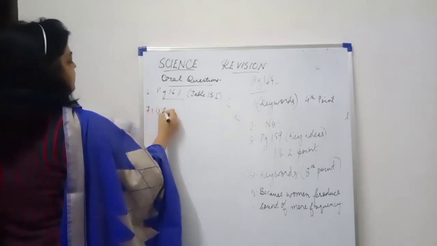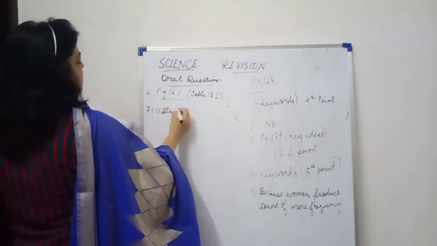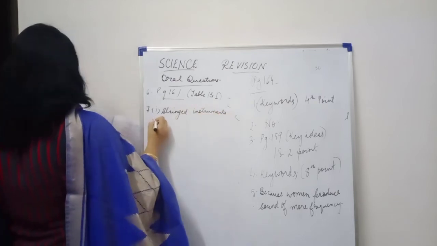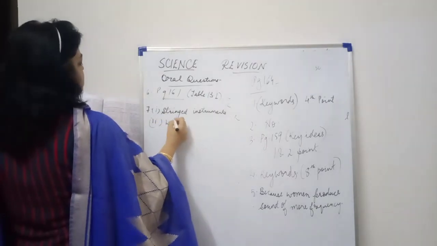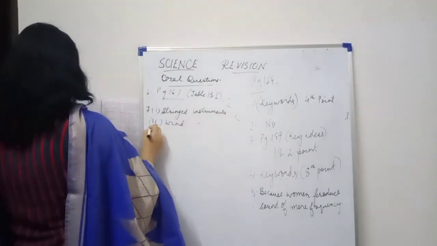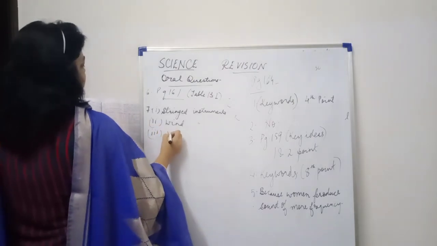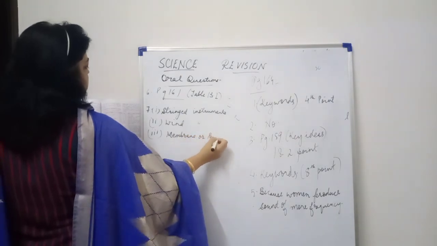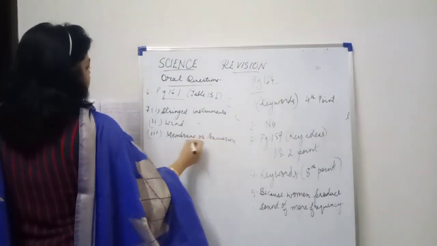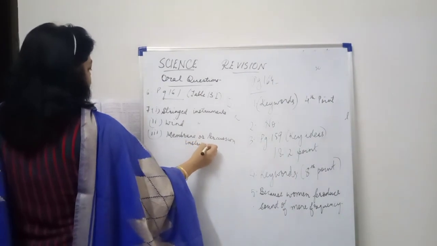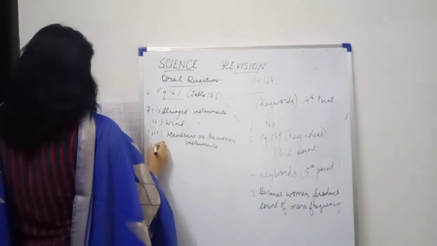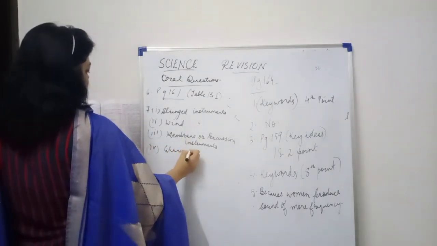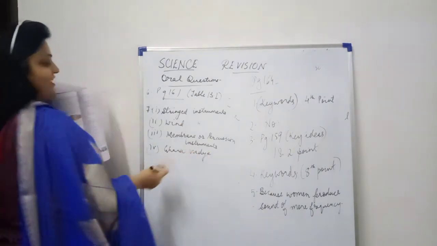Number 1, stringed instrument like guitar, violin, sitar, etc. Number 2, that is wind instruments like shehnai, flute, etc. Number 3, membrane or percussion instruments like dholak, tabla, etc. And last set of musical instrument, that is dhana vadya. Okay, this is the last set of musical instrument.